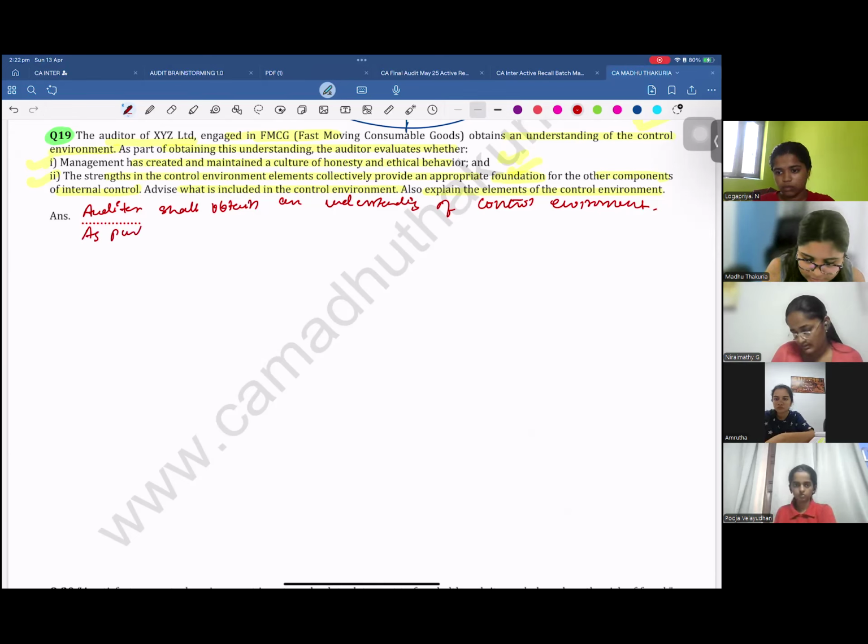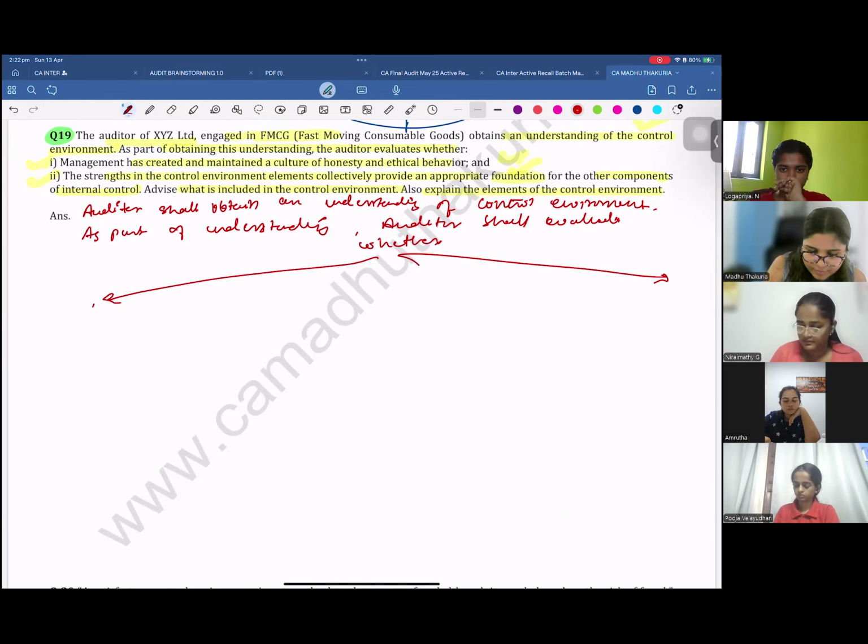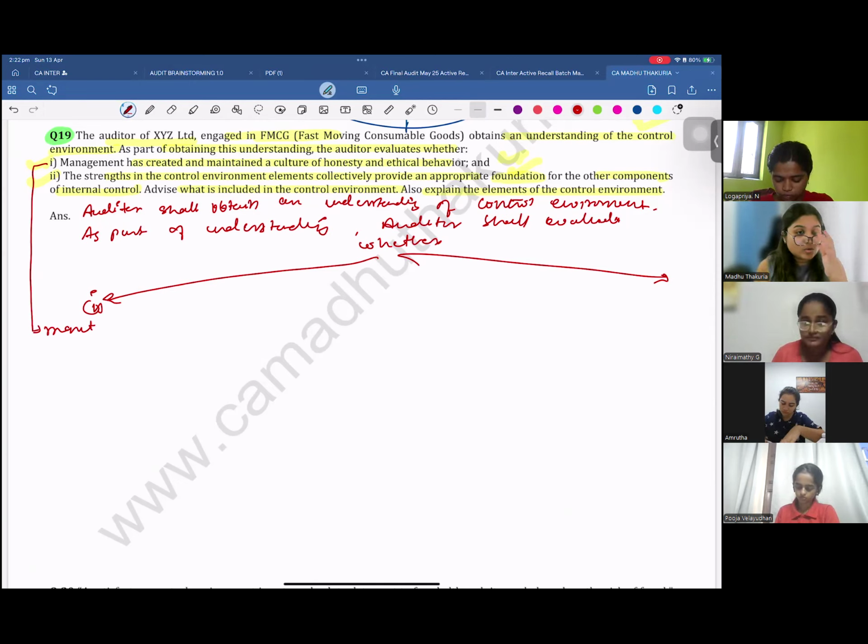As part of understanding, the auditor shall evaluate whether, first, management has created and maintained a culture of honesty and ethical behavior. I'm using the line of the question itself because they have used the answer to ask the question.